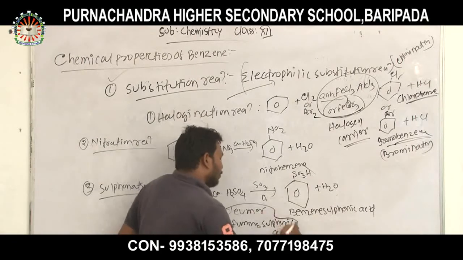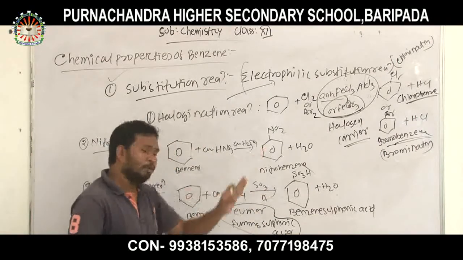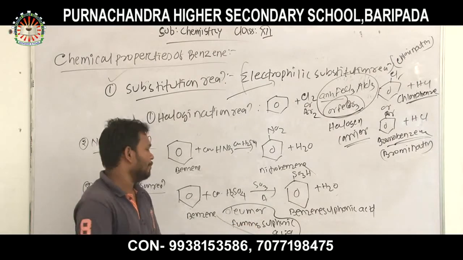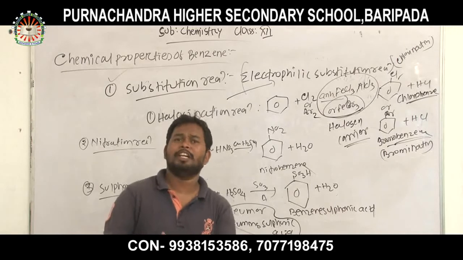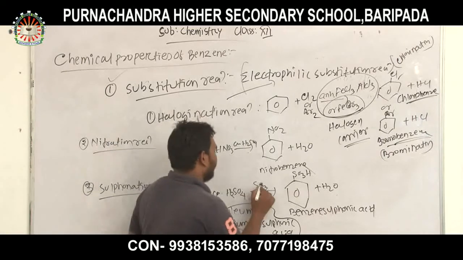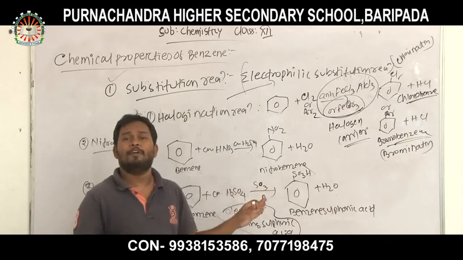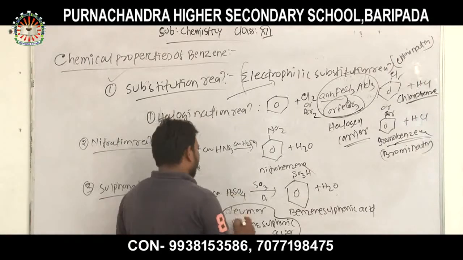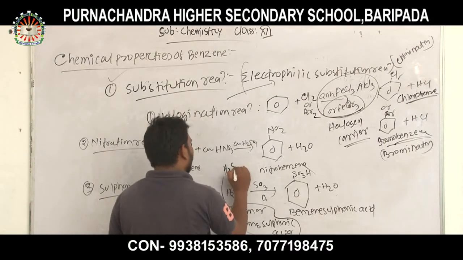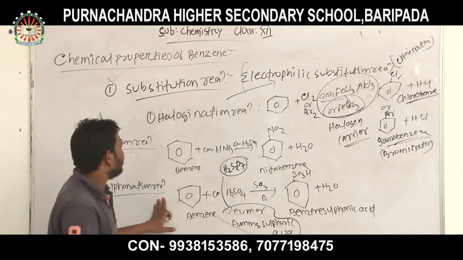So we have to know what fuming sulfuric acid is. Fuming sulfuric acid is when concentrated sulfuric acid is dissolved over sulfur trioxide. That is called fuming sulfuric acid or oleum. Its formula is H2S2O7. That is oleum. That is sulfonation reaction.